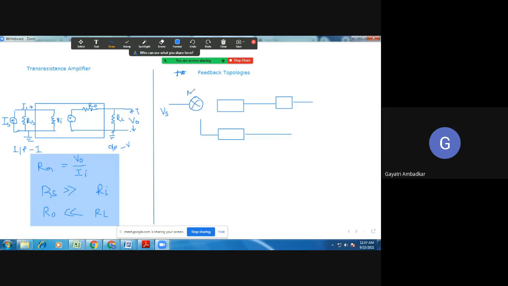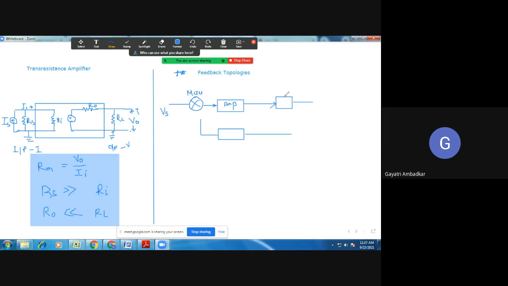Okay, this is your mixer. Then the output of the mixer will go to the amplifier. This amplifier may not provide any phase shift, or it may provide a 180-degree phase shift, like a common source amplifier in the MOSFET, or like an inverting op-amp. So it will either provide phase shift or not, depending on that amplifier.